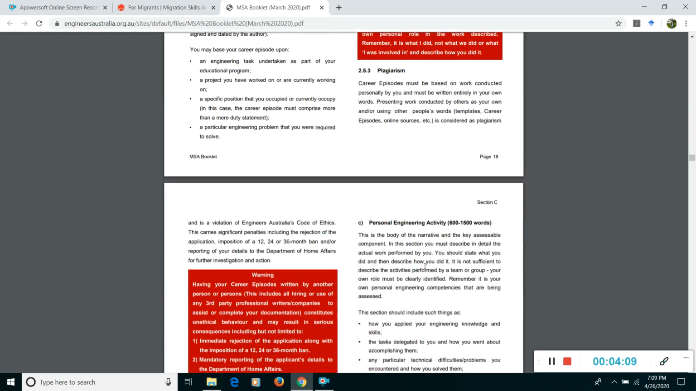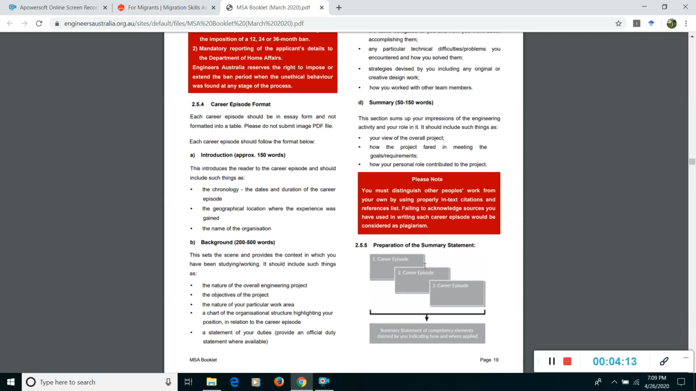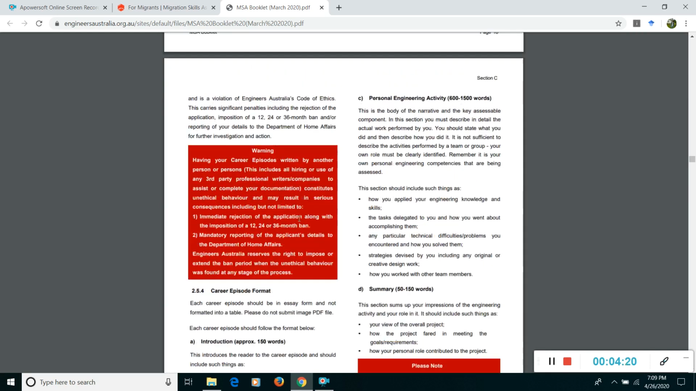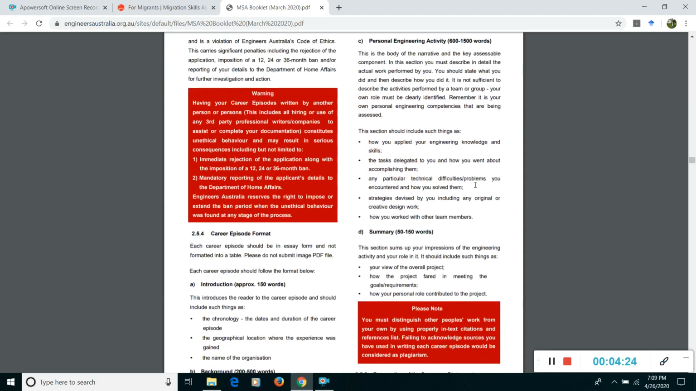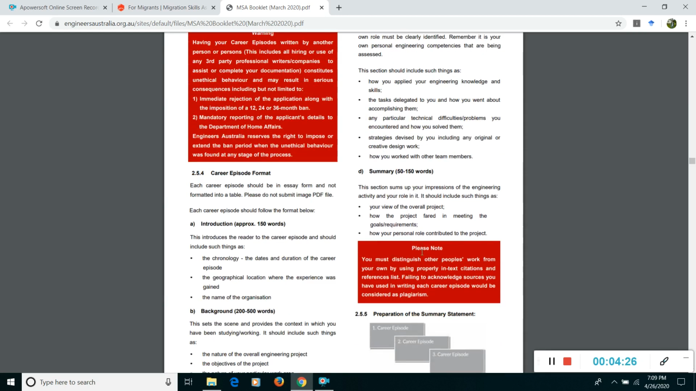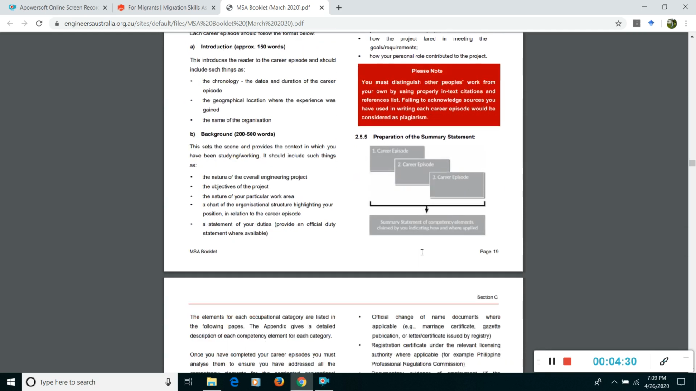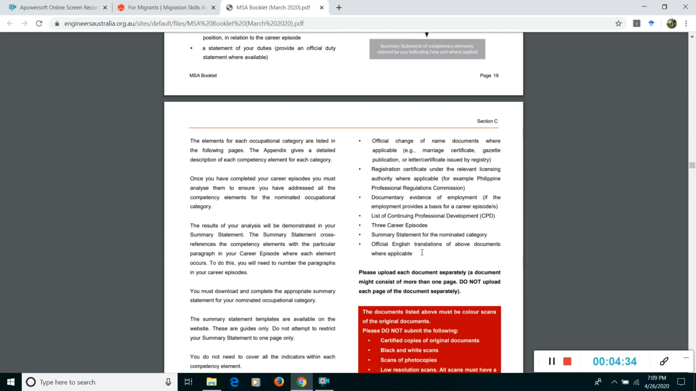According to this, the career episode format says the introduction should be approximately 150 words, the background should be 200 to 500 words, the personal engineering activities should be 600 to 1500 words, and the summary should be around 50 to 150 words. If you write all the things that you learned, even without using a different format, it will be okay.